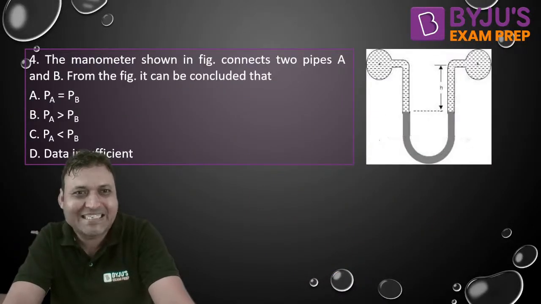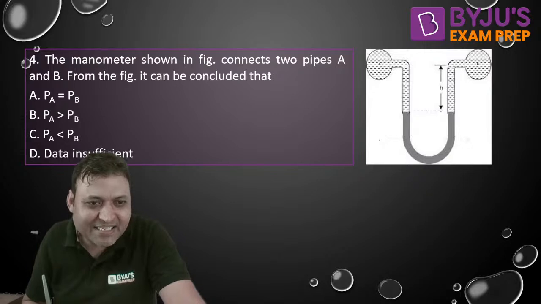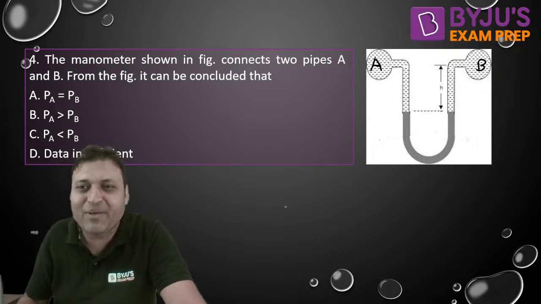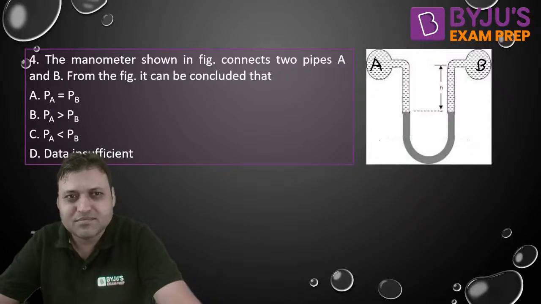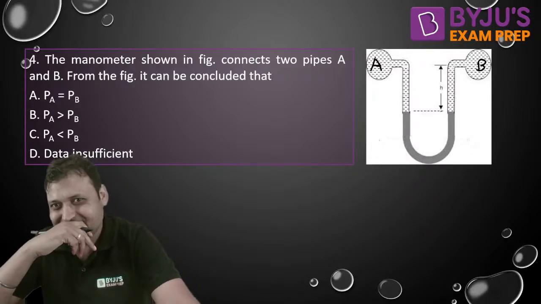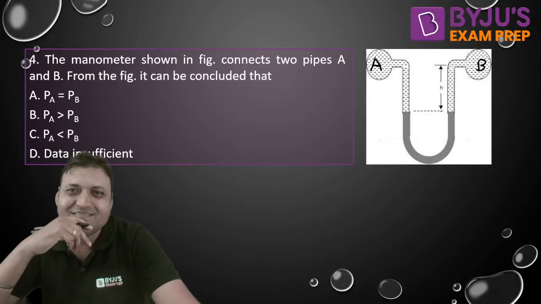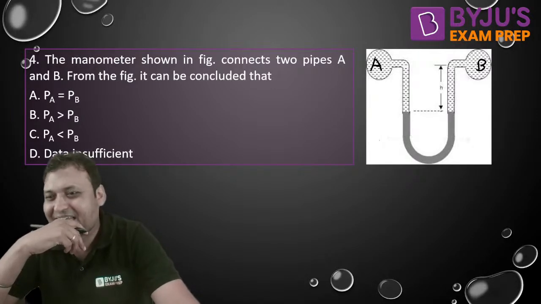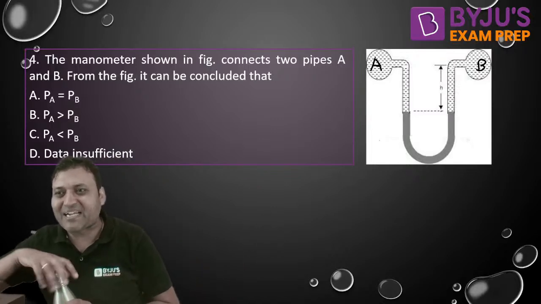Question number 4 on the screen. This is a very, very beautiful question. I want you to get me the answer. Everyone, please do let me know. This is point A. This is point B. A and B are not shown. What is the correct answer? Is PA equal to PB? Is PA greater than PB? Is PA less than PB, or is data insufficient? What is the correct answer? I want everyone to respond. Don't be mute spectators.